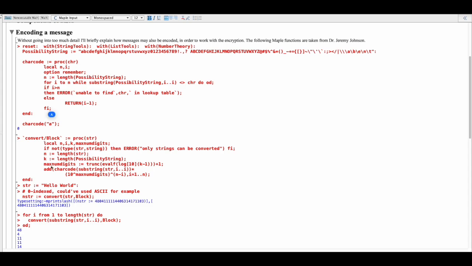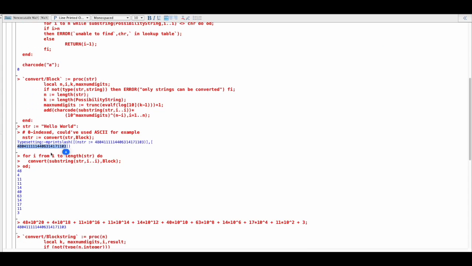Convert block is basically about being able to translate that string into a number. Here I'm showing that we took the string hello world and converted it into some numbers. So capital H is 48, lowercase e is 4, and so on.